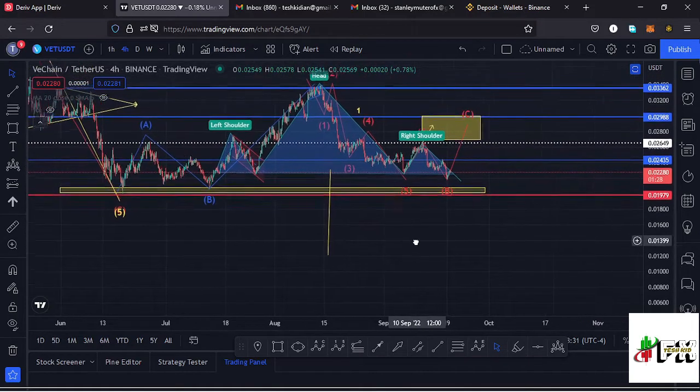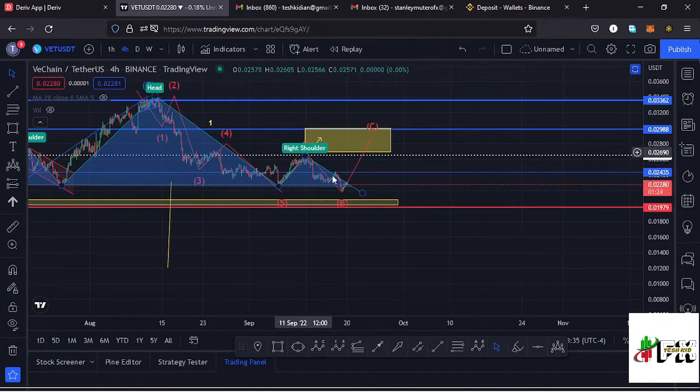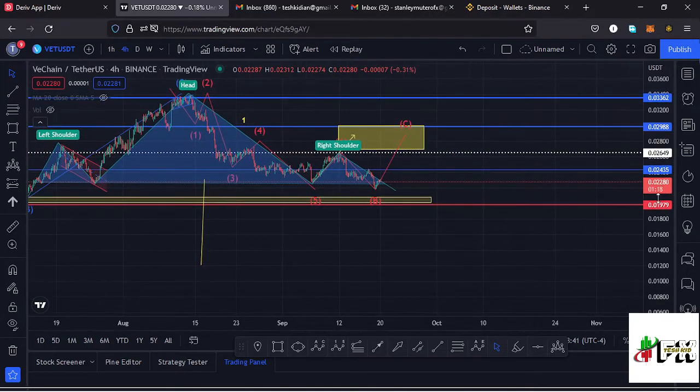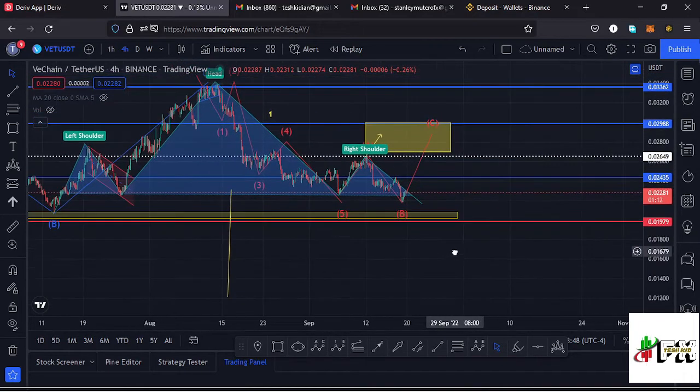So let's be patient and see how that plays out, and see whether this is the formation of an ABC corrective movement to get us into that yellow target area, or whether we are going to see a breakout out of that head and shoulders pattern and continue pushing lower. And in case that plays out, then we can also name that as a higher Elliott wave 3. So let's be patient and see how that plays out.